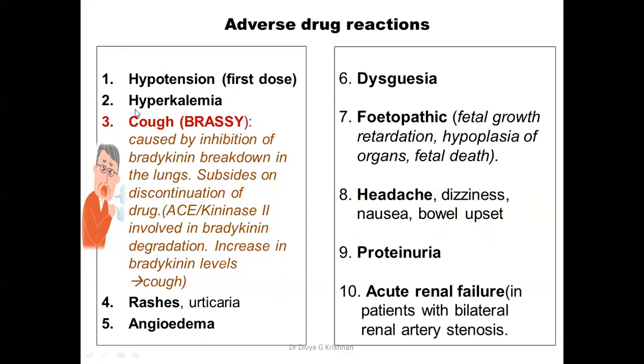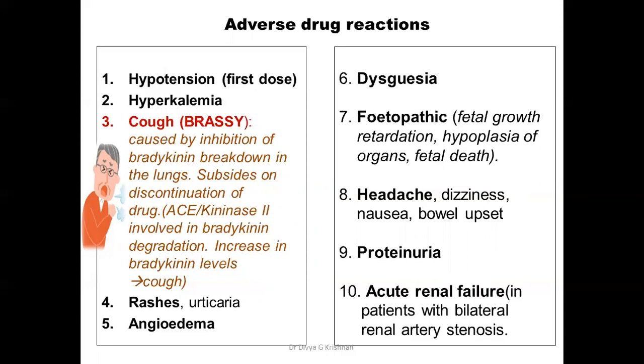One of the very characteristic features associated with this drug is the development of brassy cough. The brassy cough can appear anytime from 1 to 8 weeks from starting the drug. And this is occurring mainly because of the inhibition of the bradykinin breakdown. Now, bradykinin is one of the factors responsible for the cough. Because the bradykinin levels are increasing with the use of ACE inhibitors, the resultant cough can occur.